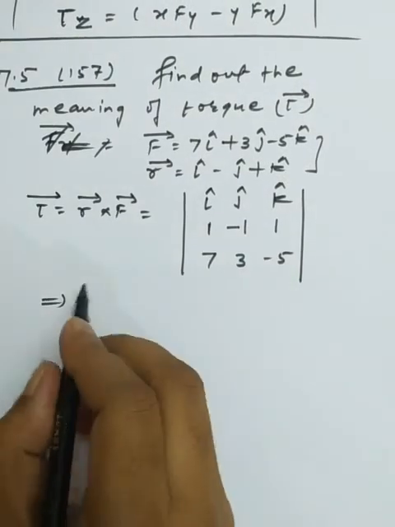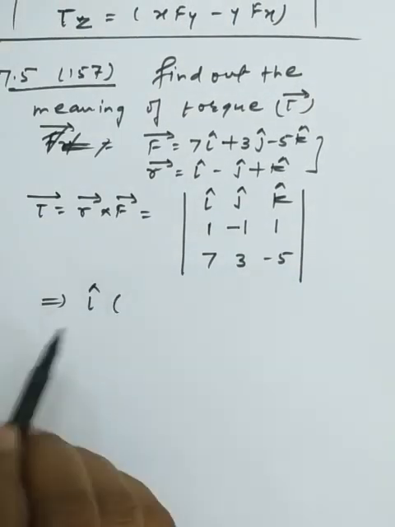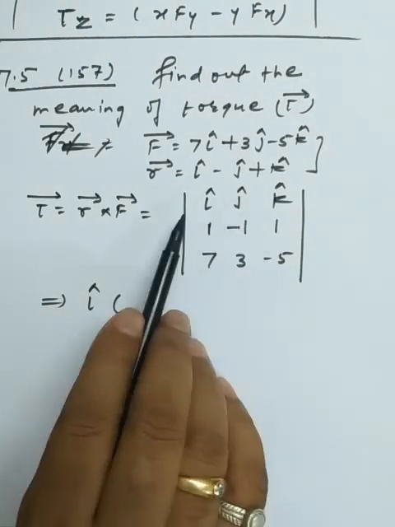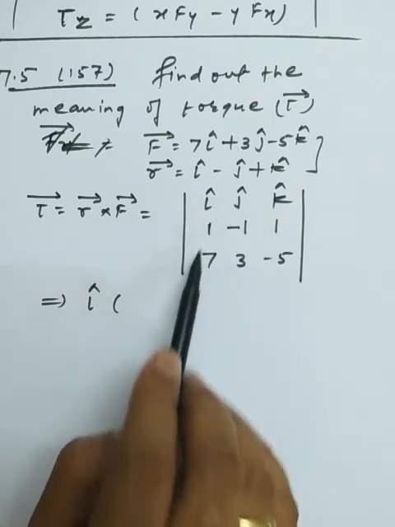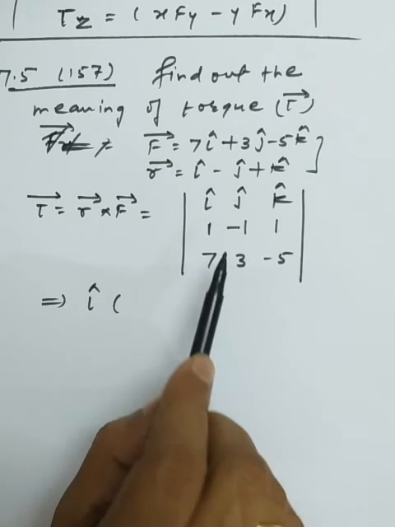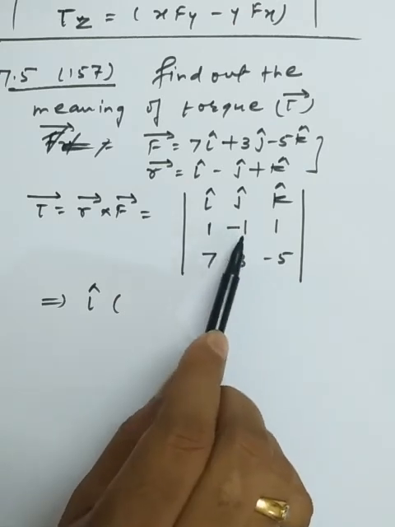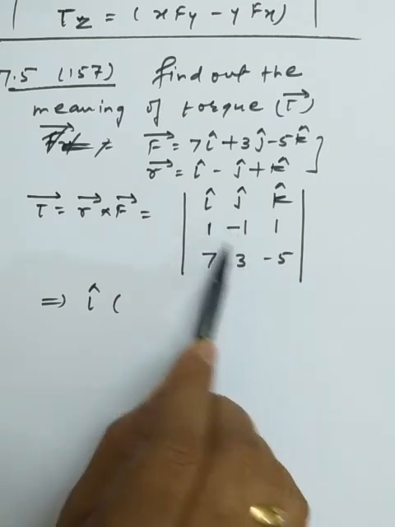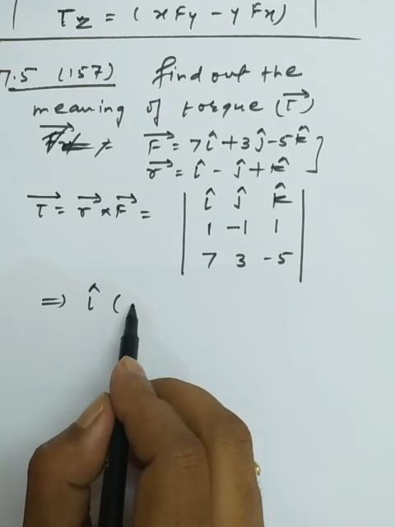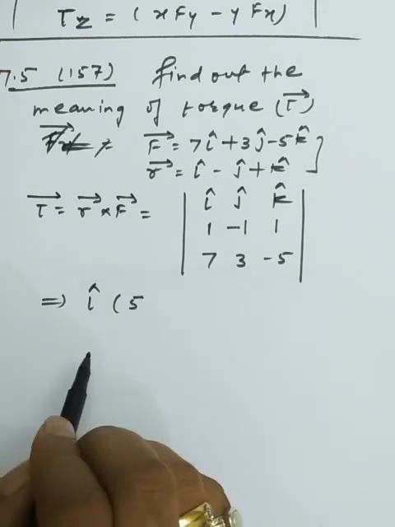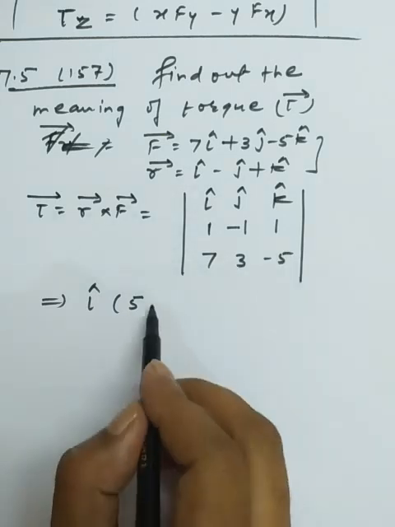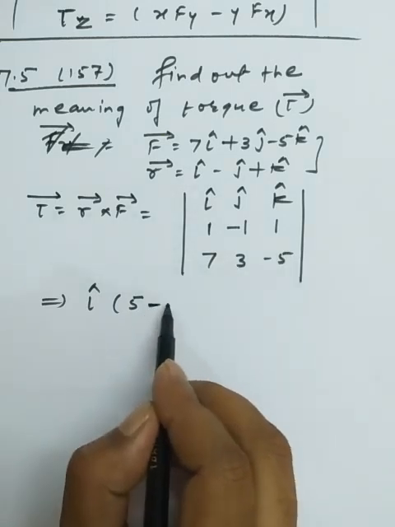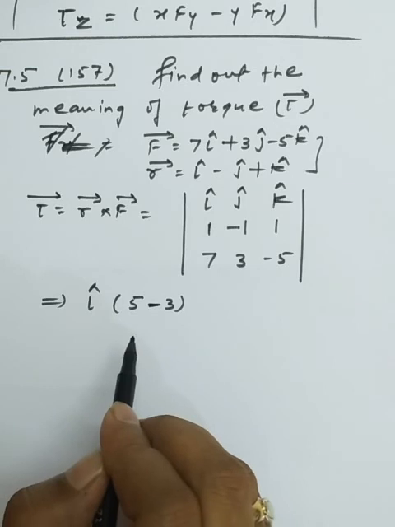Now we start with the i component. I leave out the components that lie in the vertical column and the horizontal line of i. So I multiply minus 1 with minus 5. Minus minus is plus, so I get 5. Then I multiply 1 with 3. The minus sign comes in between the two terms, so I write 5 minus 3.